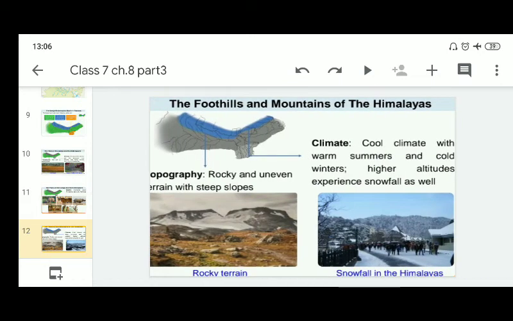Next is the foothills and mountains of the Himalayas. It is rocky and uneven terrain with steep slopes. Its climate is cool, with warm summers and cold winters; higher altitudes also experience some snowfall.